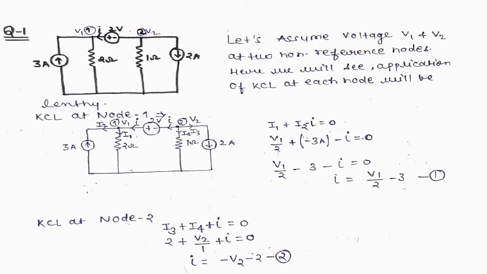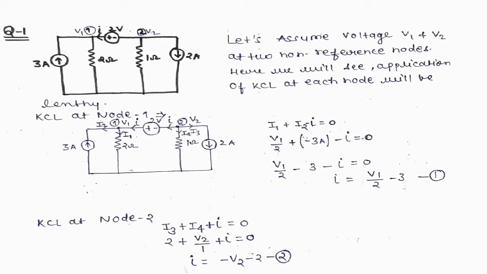After that, we will see how the supernode equation can be obtained using two KCL equations.